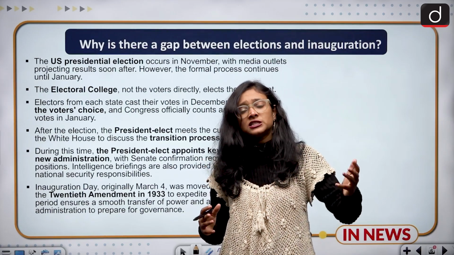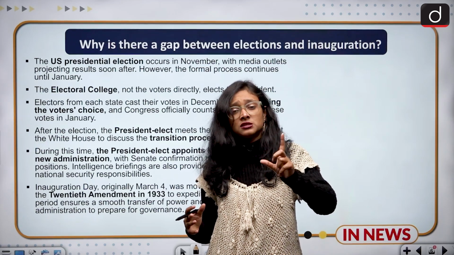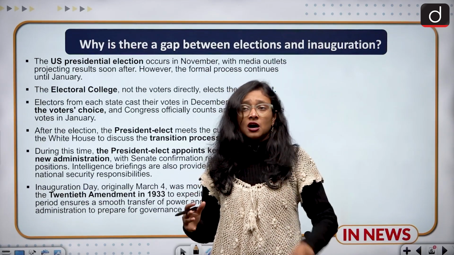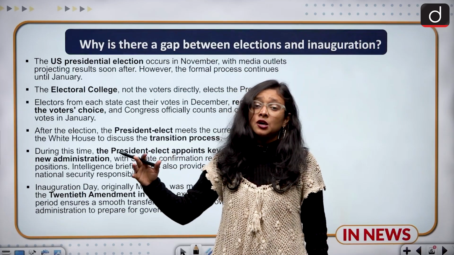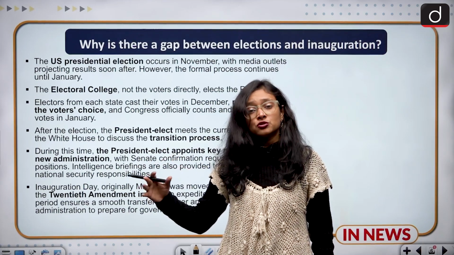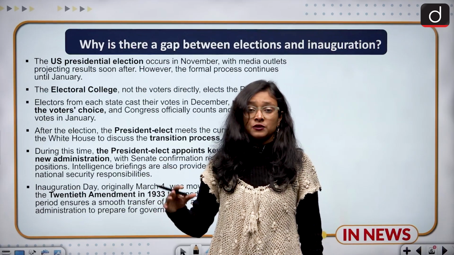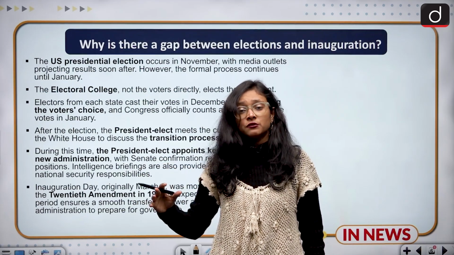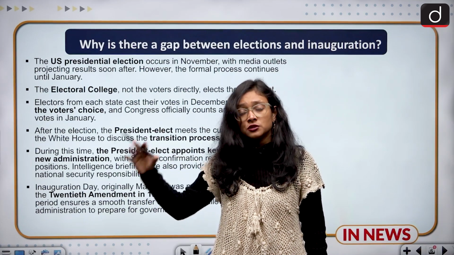Earlier there were different times and dates for the oath ceremony. We had April also, and after that there was an oath ceremony held in March. But right now, after the amendment to the US Constitution in 1933, the date for the oath ceremony has been fixed as the 20th of January, and if the 20th of January is a Sunday, it will be shifted to the 21st of January.